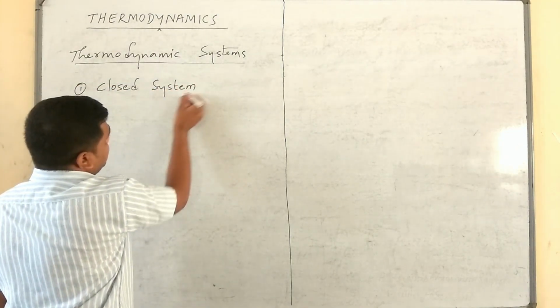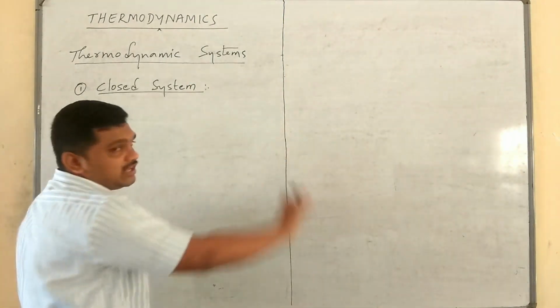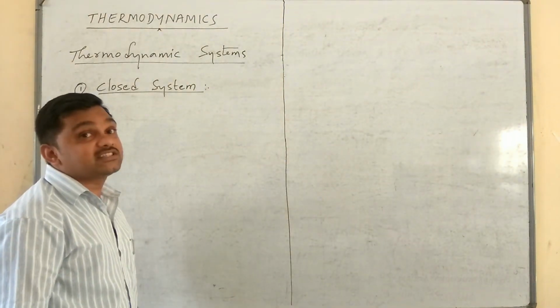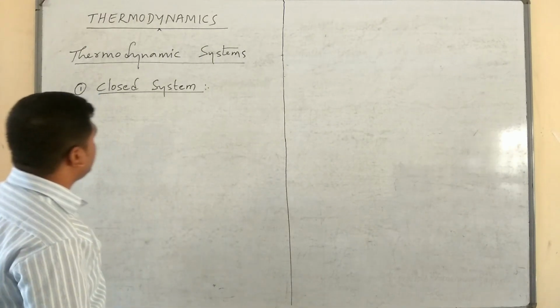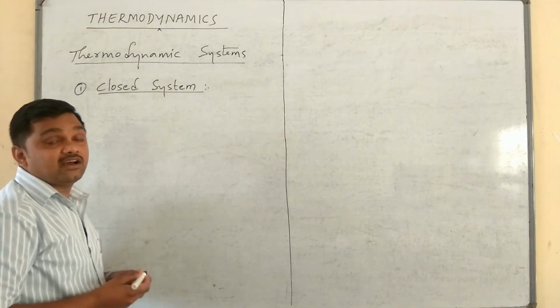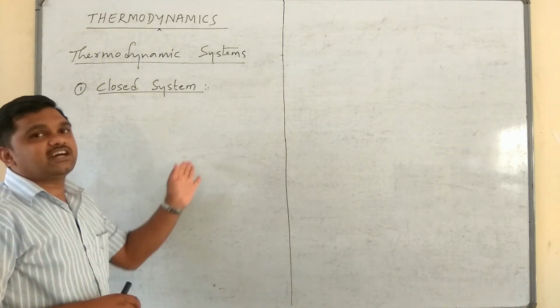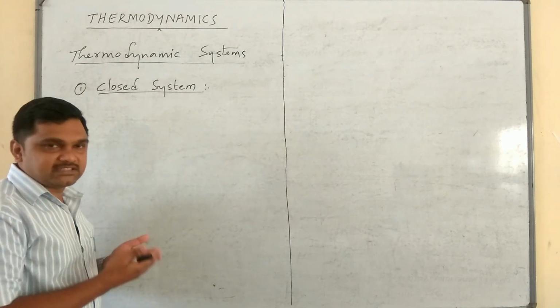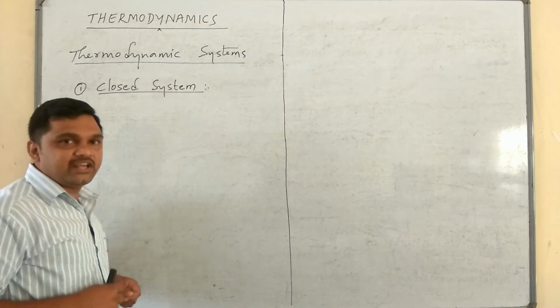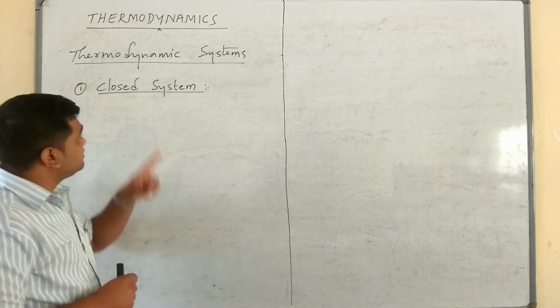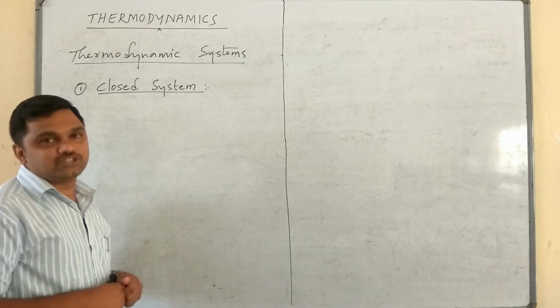Closed system. Please remember, a thermodynamic system is said to be a closed system if only energy is exchanged between the system and surroundings and not matter.